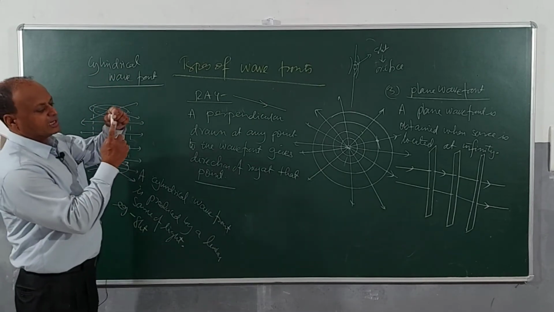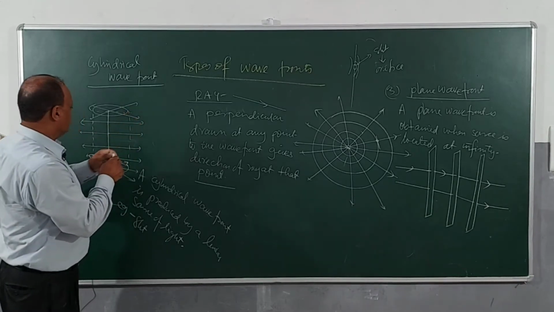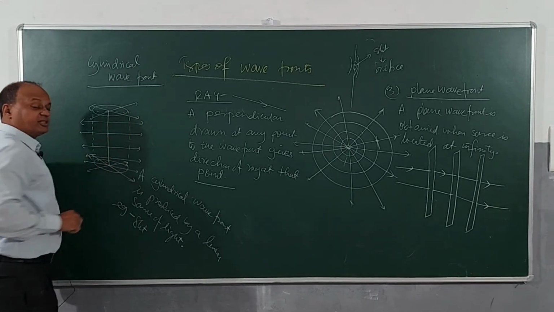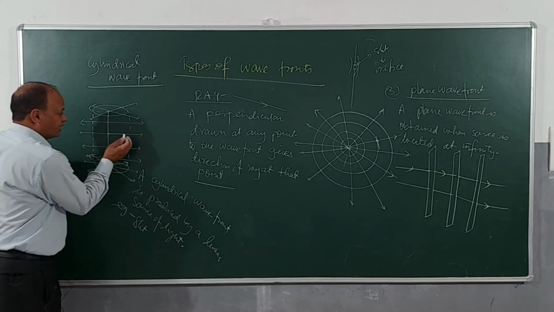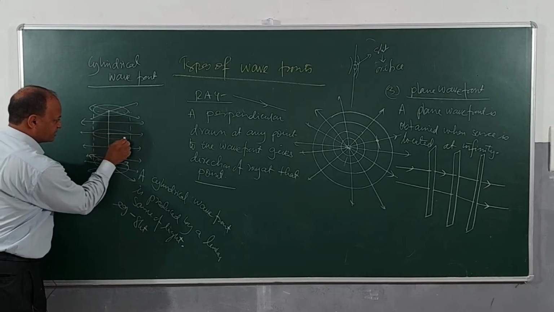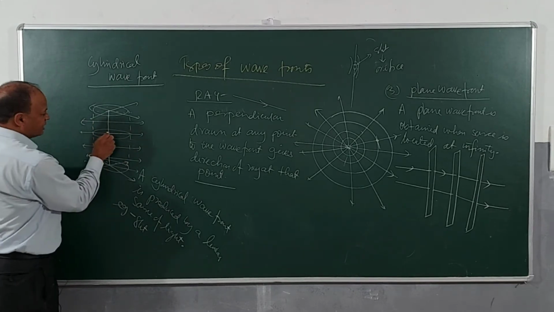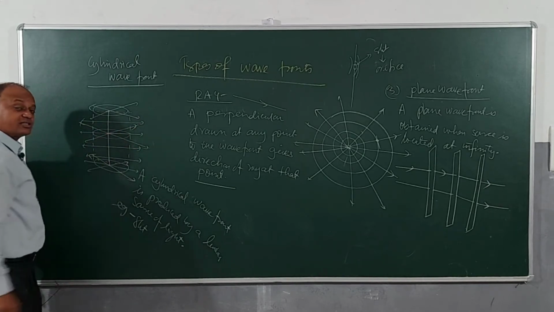If I consider a cylindrical surface like this, if I choose a point here and draw a tangent, then the rays will be radial. So you must be thinking this is like a linear surface. This is not like a linear surface. Here I can draw what? If I cut across, it will become like a disc, no? It will become like a circle like this. Understand? And the rays are coming like this. Can you understand it?